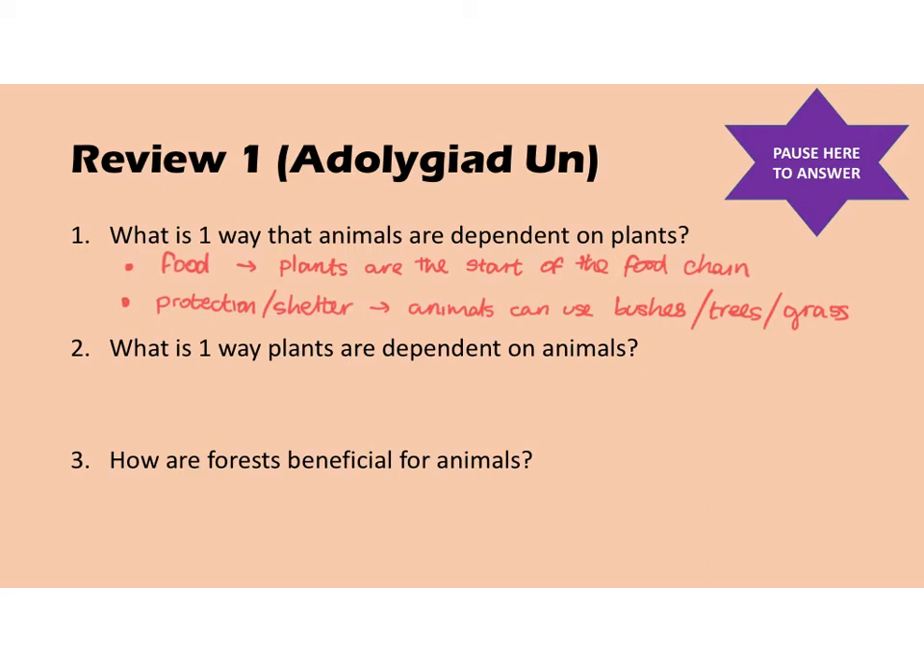Number 2, what is one way plants are dependent on animals? So I'm going to put here pollination, and also I'll put a second one, seed dispersal. Okay, so that allows plants to survive. We'll look at those 2 things more a bit later on in the lesson.